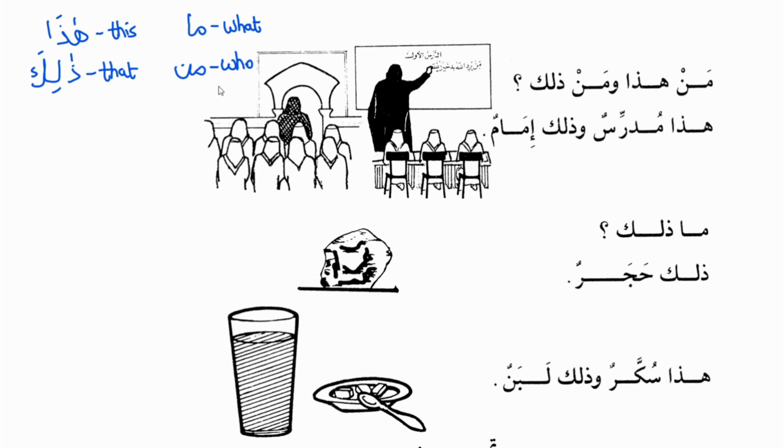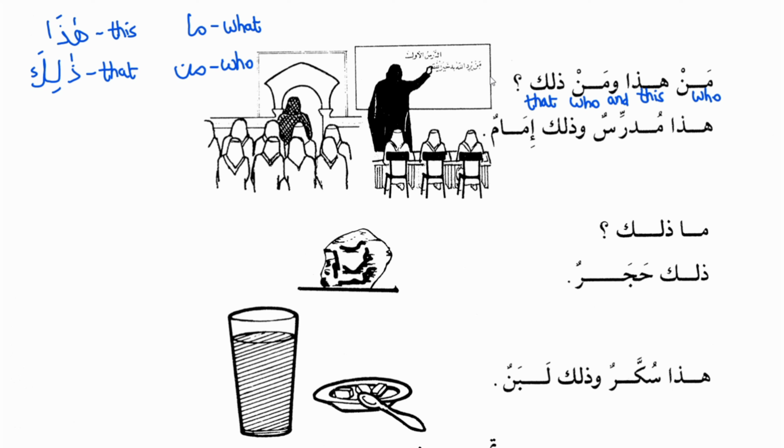So the first question written is Man haza wa man zalika. We know that man means who, so this is referring to a person. Man means who. Haza means this. Wa means and. Again, man means who. And zalika means that. Man haza means who is this. Wa man zalika means and who is that.